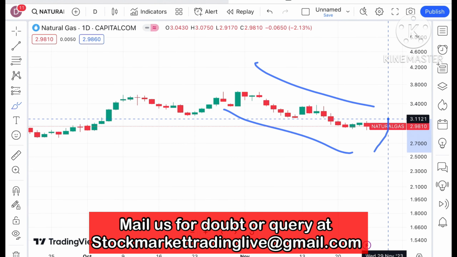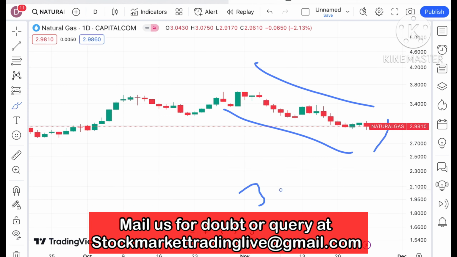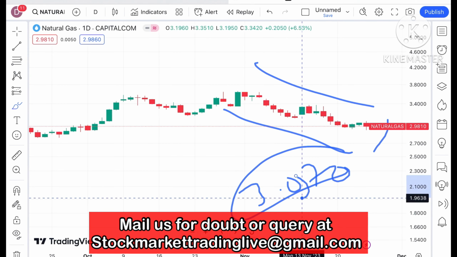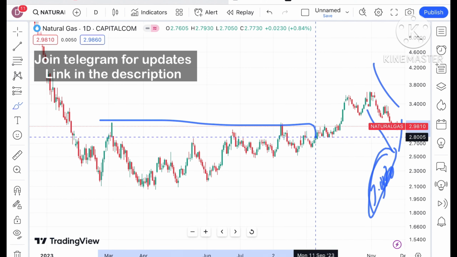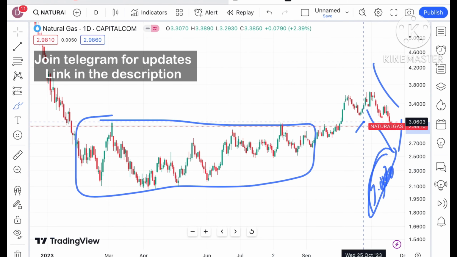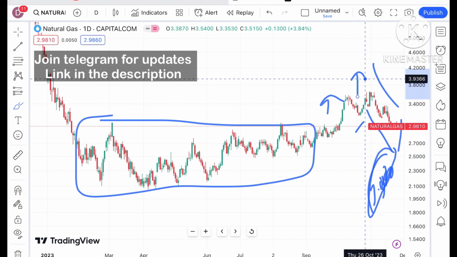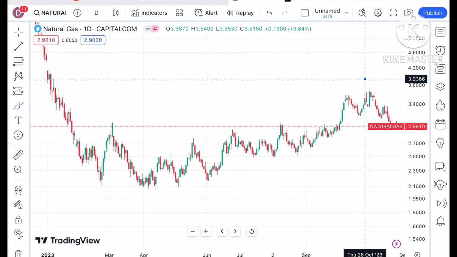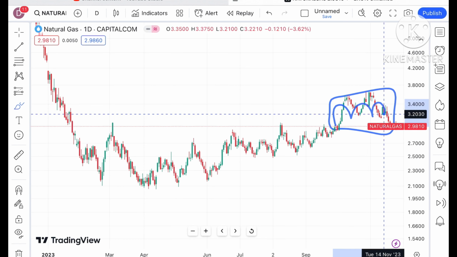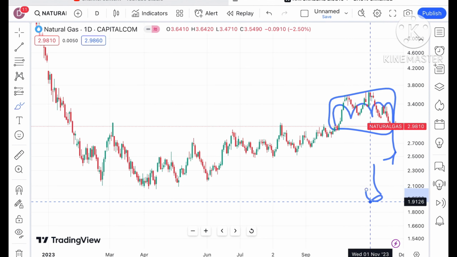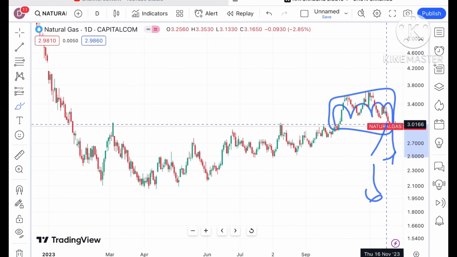Until it goes above a level of $3.0750, we will not see further upside movement, because there is a probability that it has to sustain above this particular zone. If it sustains above this level, we can see a further upside. Otherwise, there is a probability of going further down, because there is a range. Once this range breaks, we can see a further downfall, or if it starts sustaining above this level, a further upside movement.